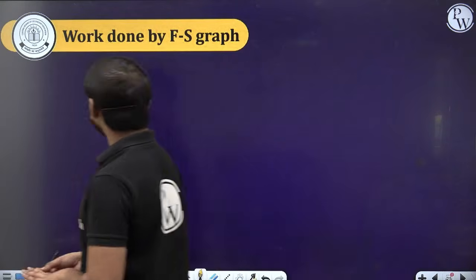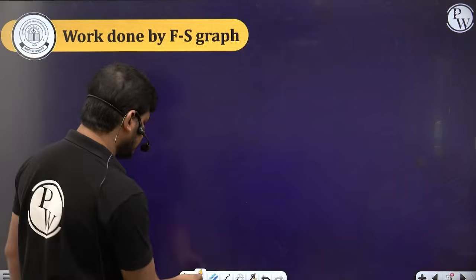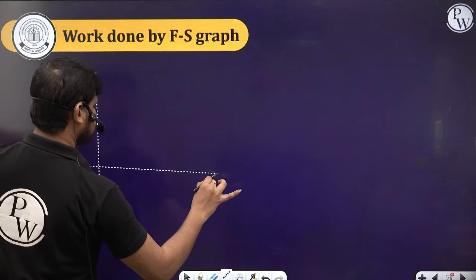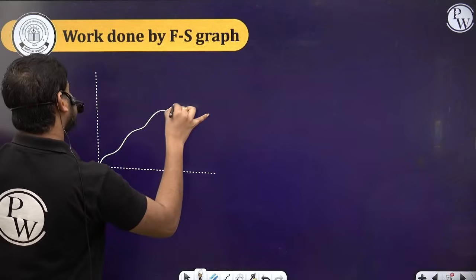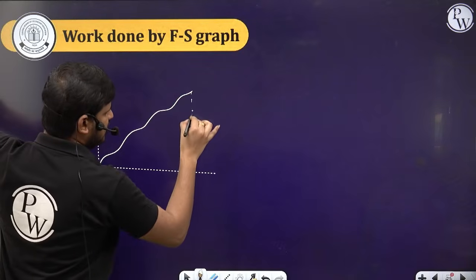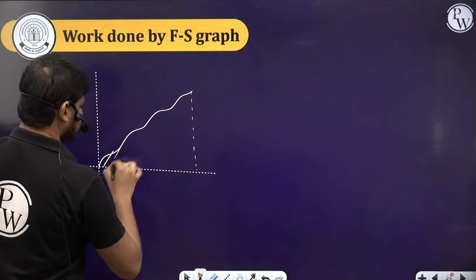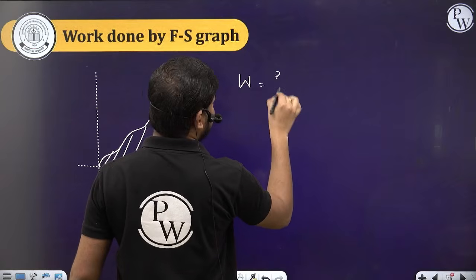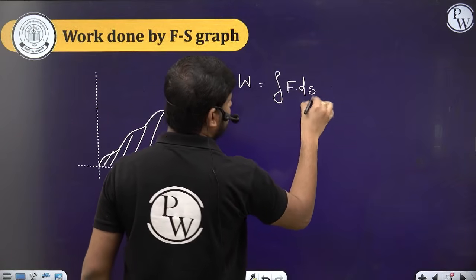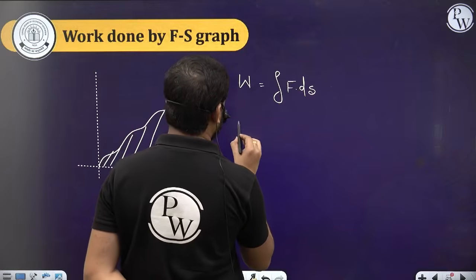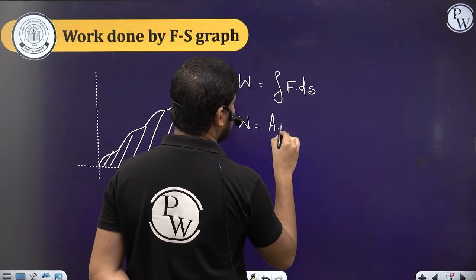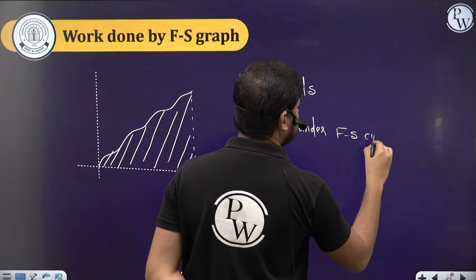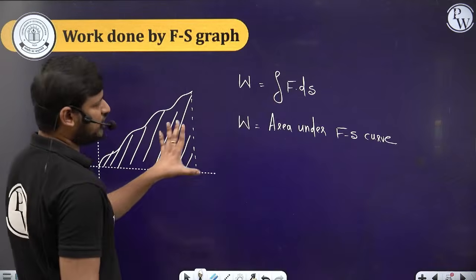So now, what is the work done from the F-s graph? As we discussed earlier, this is if the position dependent force is applied on the body. Then the work done will be the total work done. What is the total work done? The total work done is the integration of F ds, right? Which is nothing but the area under the F-s curve. So whatever area is there, you have to find the area under that.